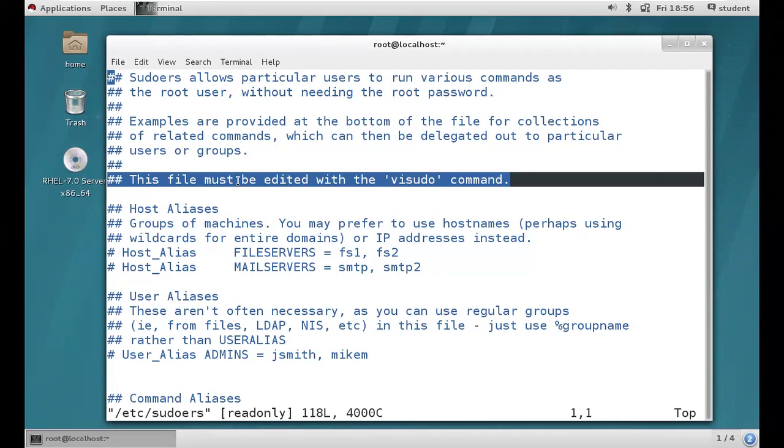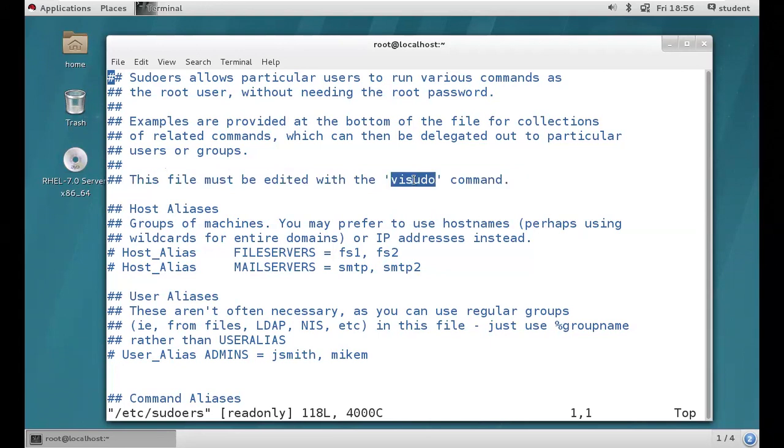This file must be edited with the visudo command. So we should not edit this file. It's not recommended to edit the file with the help of the VIM editor or VI editor. So how to edit this file? We need to edit the file with the help of the visudo command, right? So how do we quit from this file?